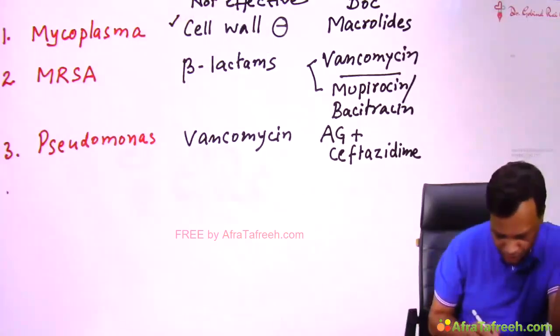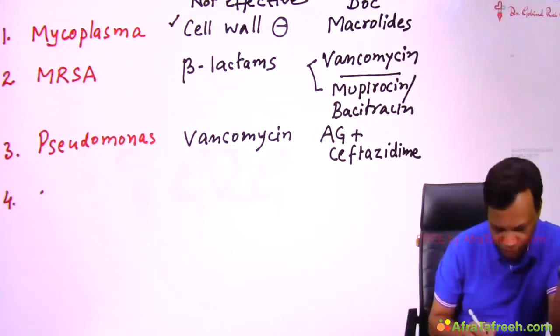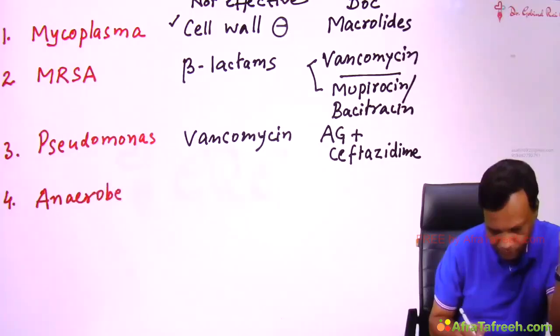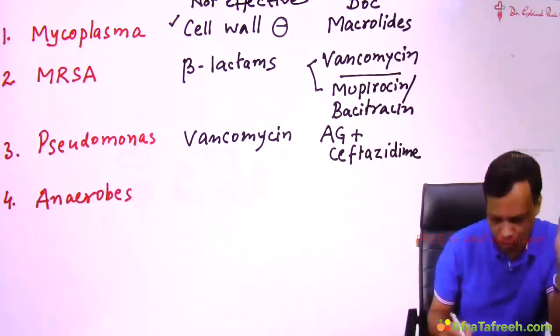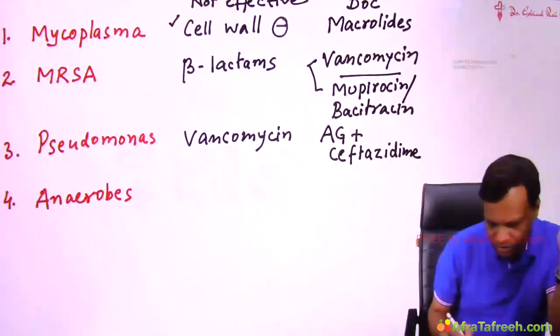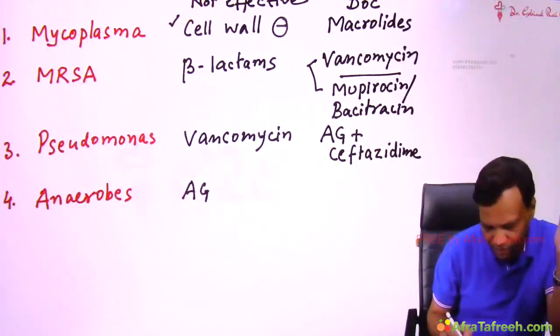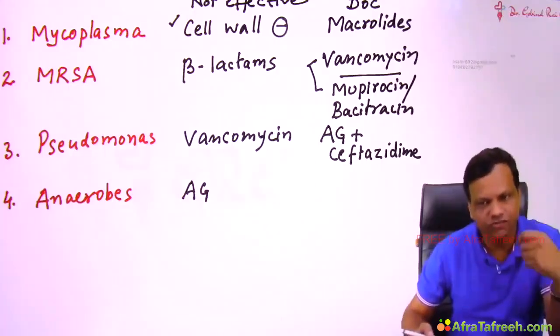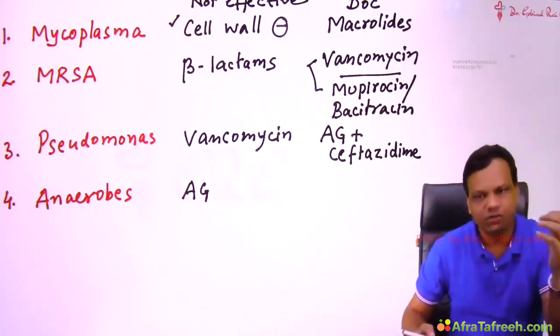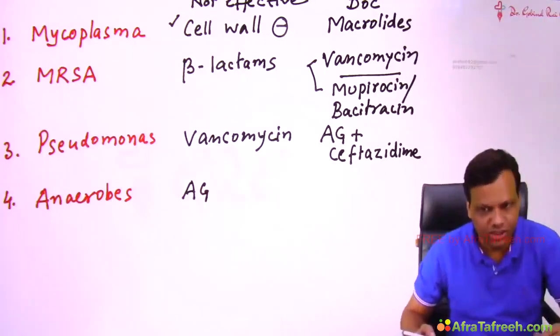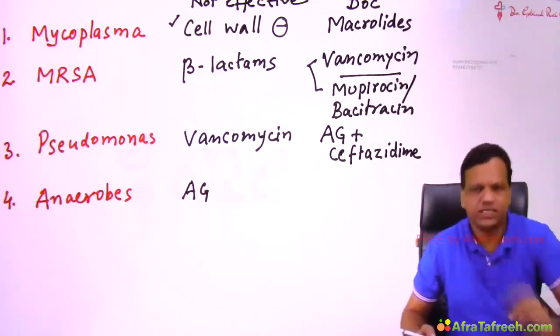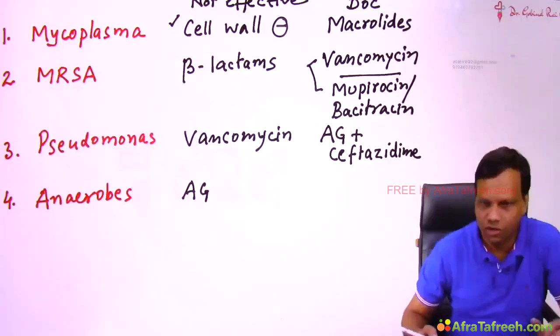Then another organism for which not effective you need to remember is anaerobic bacteria. For anaerobes, aminoglycosides are not effective. Remember, aminoglycosides require oxygen for entry into the bacteria. So the bacteria which do not utilize oxygen, these drugs will not be transported inside them. So aminoglycosides are not effective.